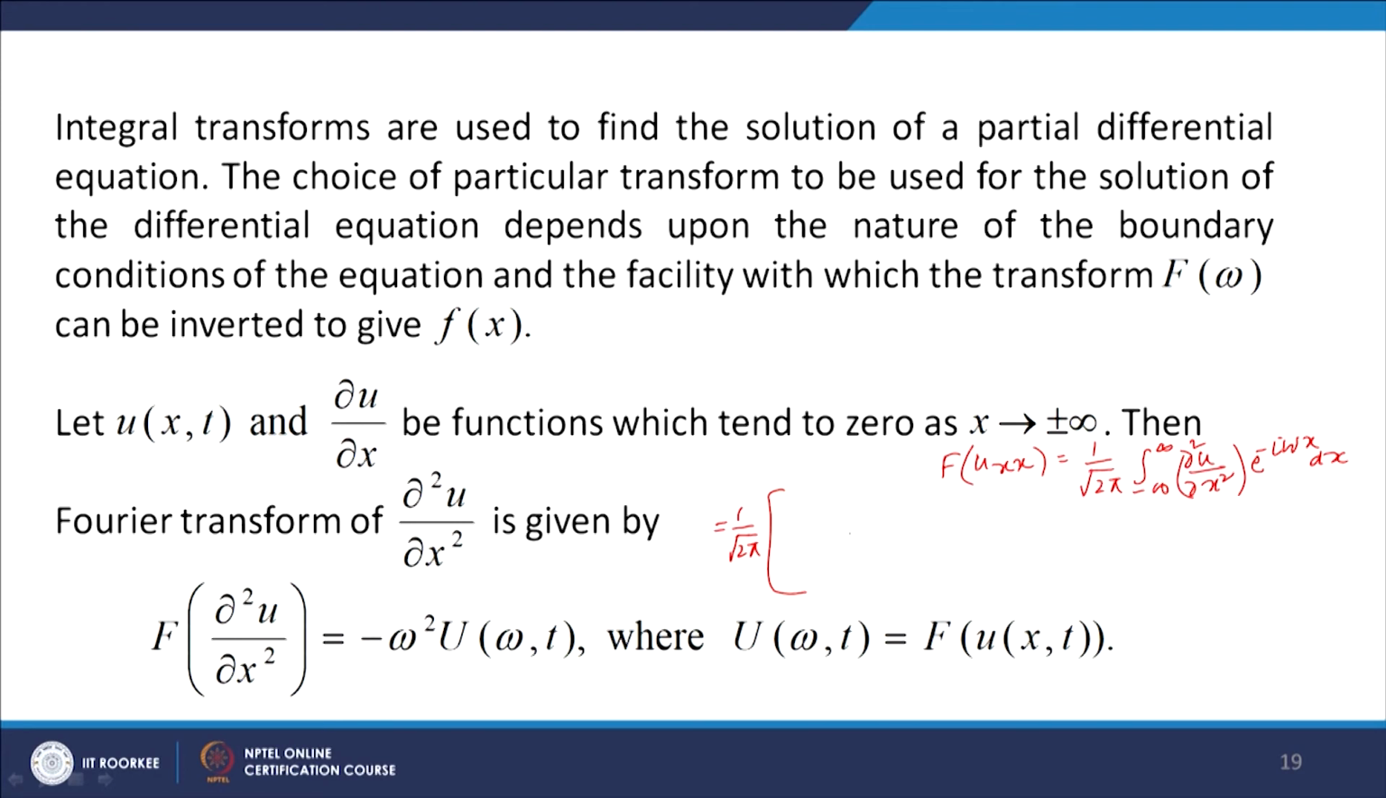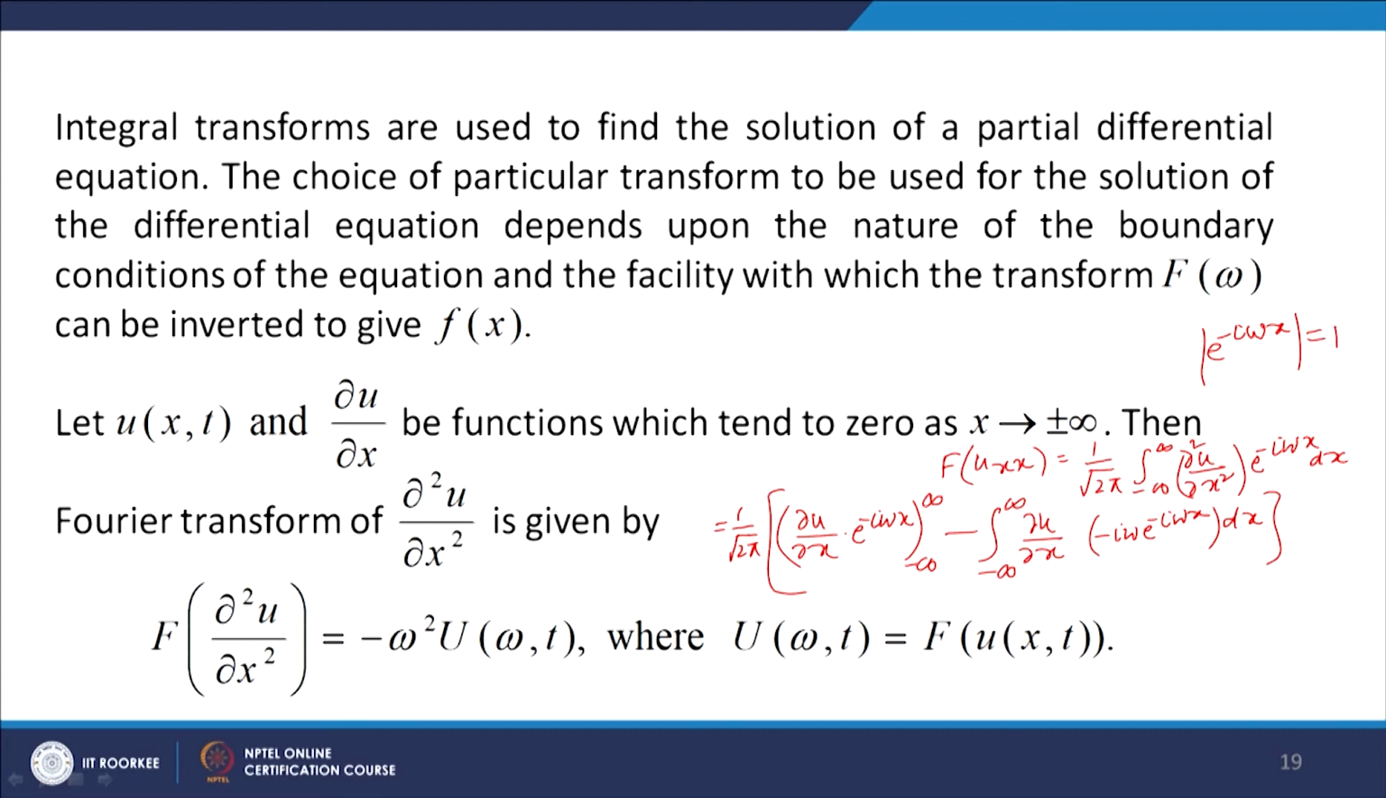The integral of this second order derivative becomes the first order derivative times e to the power minus I omega x from minus infinity to plus infinity, then minus the integral from minus infinity to plus infinity of the first derivative times minus I omega e to the power minus I omega x dx. Now, we have assumed that u(x) goes to 0 when x goes to plus or minus infinity, and let us remember that the modulus of e to the power minus I omega x is equal to 1. So, it is a bounded quantity.